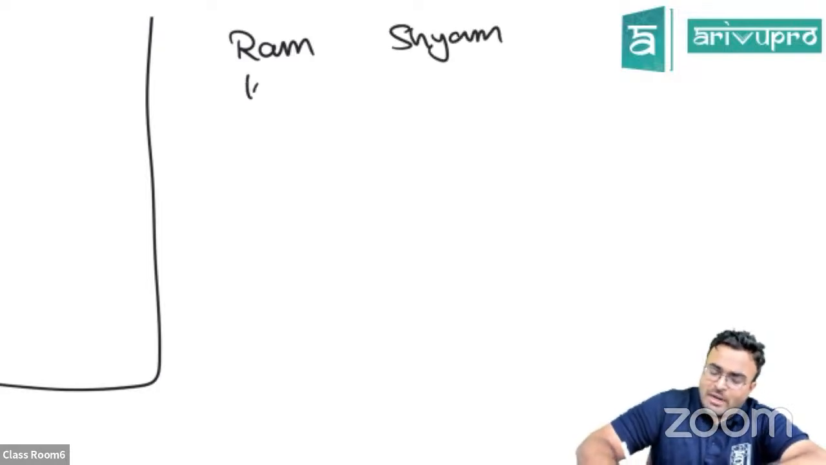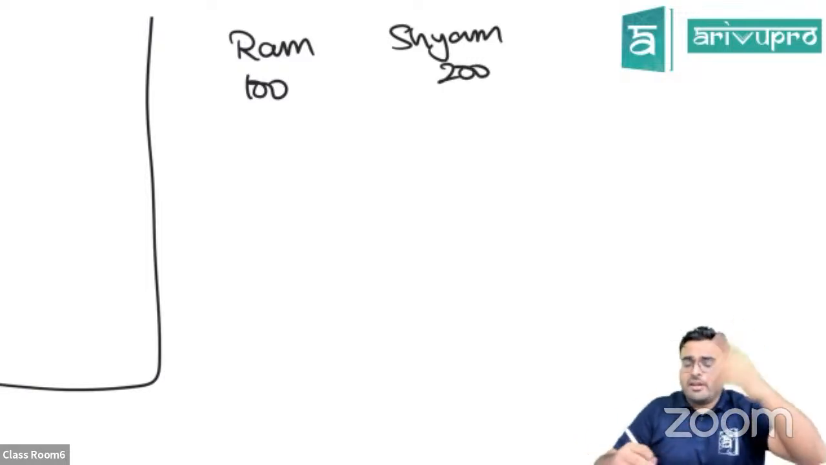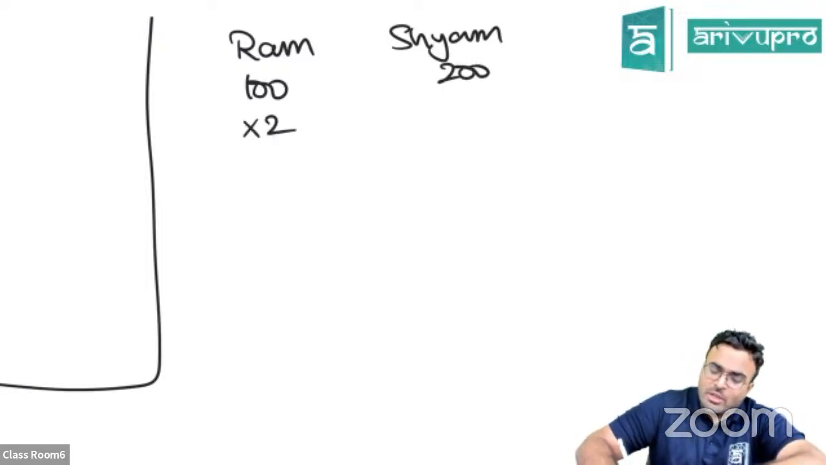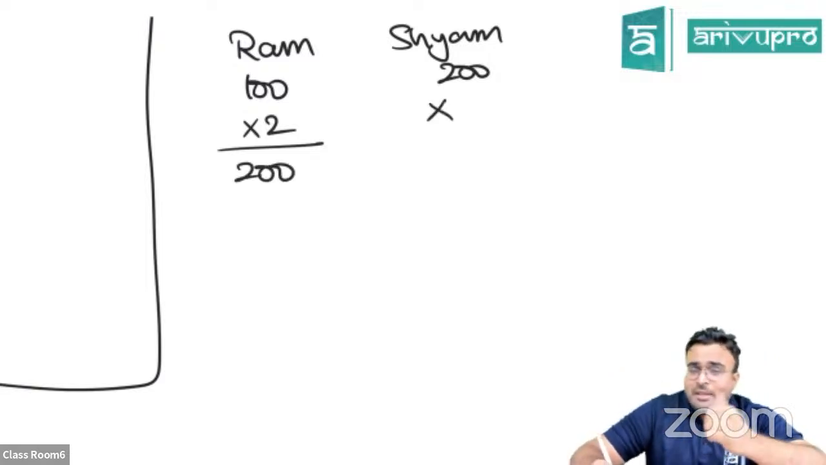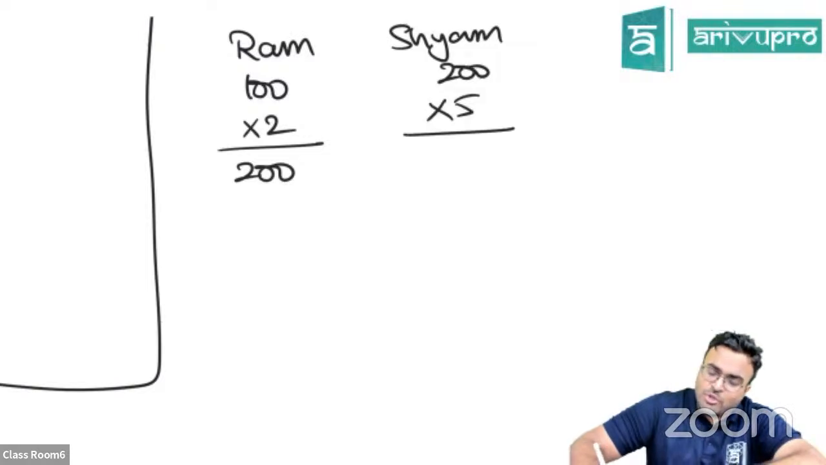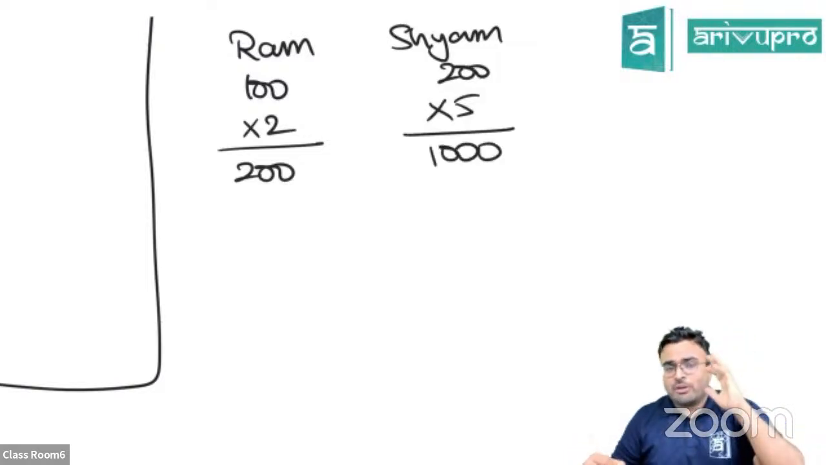Now, I think the questions that you're asking, it's about, see, if at all Ram and Sham, two people, are there. Ram's 100 shares are forfeited, Sham's 200 shares are forfeited. Ram had already paid application amount of 2 rupees. So I have 200 rupees, which I'm not going to give back. Sham had paid application and allotment, so 5 rupees. So I have 1000 rupees, which I'm not going to give back to Sham.